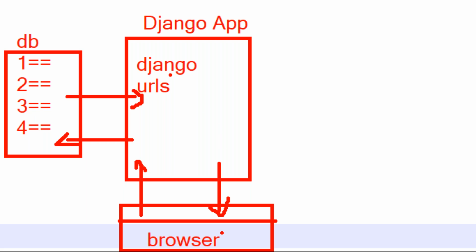Now that response is sent to the browser. So which URLs am I using? Django URLs, sir. From the browser to Django URLs, then Django URLs returns a response in the form of what? You need to focus on that in your Django practice time. Django URLs returns a response in the form of HTML. That's why, as human beings, we can understand this HTML data. Our eyes can understand the HTML data, and that's why we feel happy when we get the output like this. Do you understand this one?